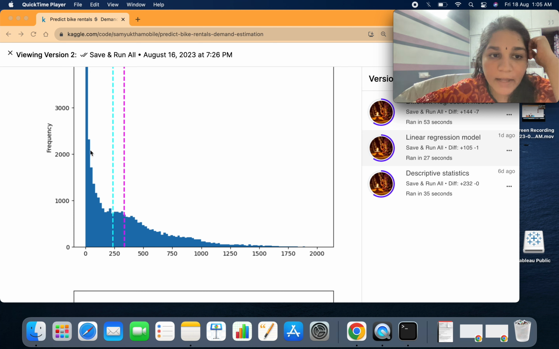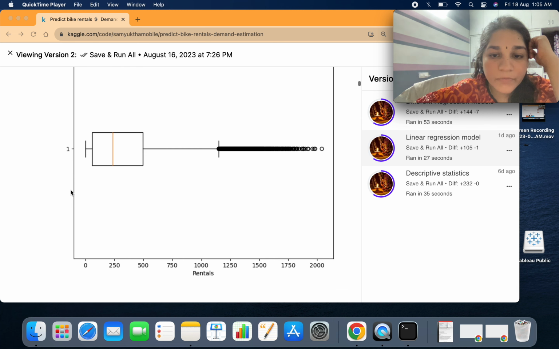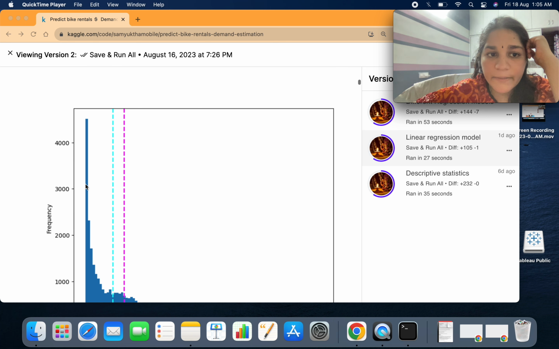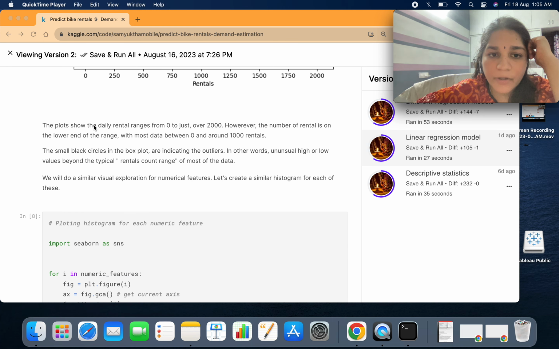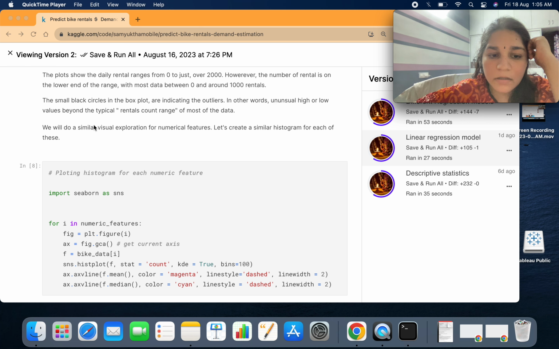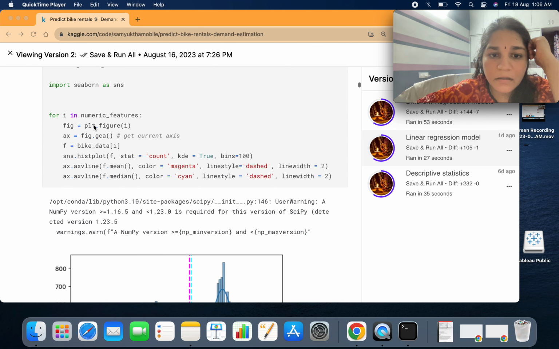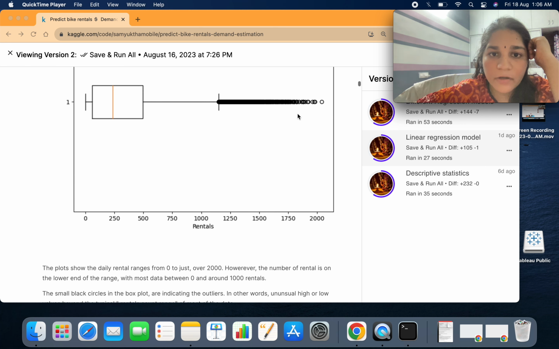Like the rental value has a median value which lies between 0 to 1000. And you can see the most frequently occurring values are between 150 to 500, and there are outlier values between 1250 to 2000. They do not occur very frequently, but they are very rarely booked by people. So I also wanted to see how different attributes match together, and the data distribution, since we have a lot of outliers here.